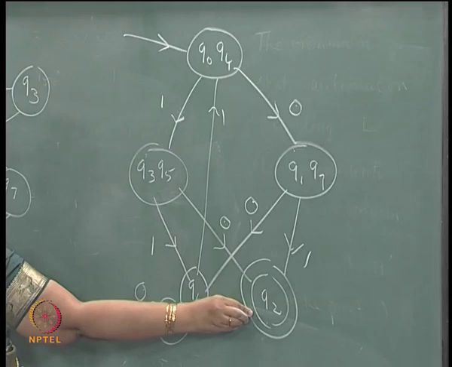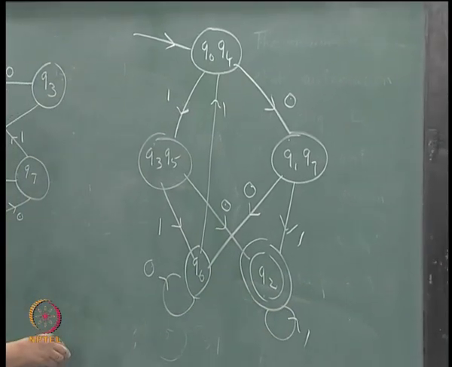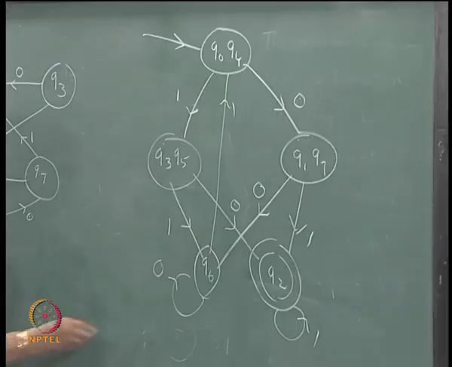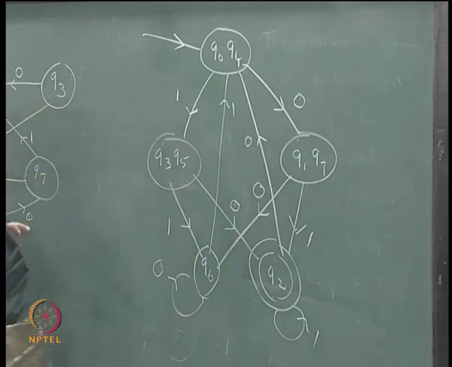From Q2, if you get a 1 you go to Q1; if you get a 0 you go to Q0. So this is the minimum state automaton corresponding to this.